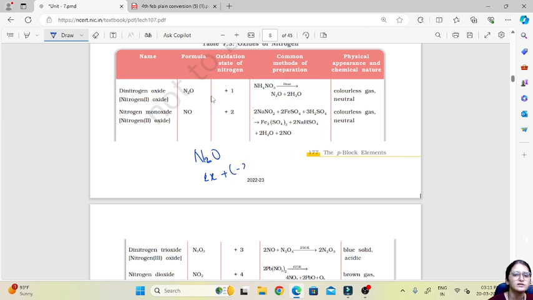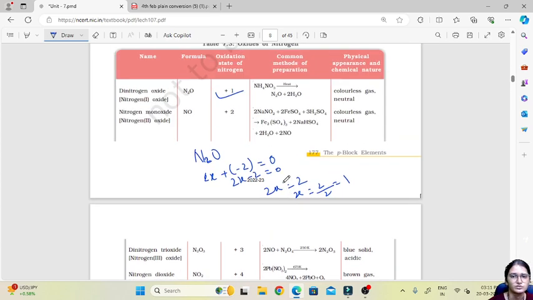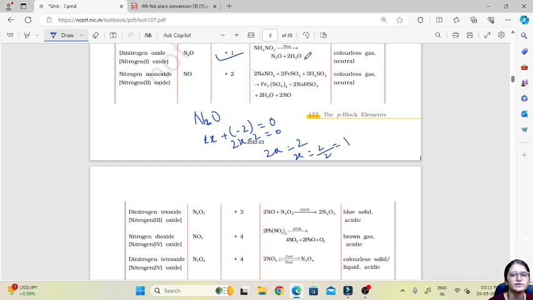2X plus O is -2, which gives 0. So 2X minus 2 is 0. So 2X is equal to 2. So X is equal to 2 by 2, which is 1. That's why it has a +1 oxidation state. Similarly, we can find out the oxidation states of all these oxides of nitrogen. And common methods of preparation are given over here.